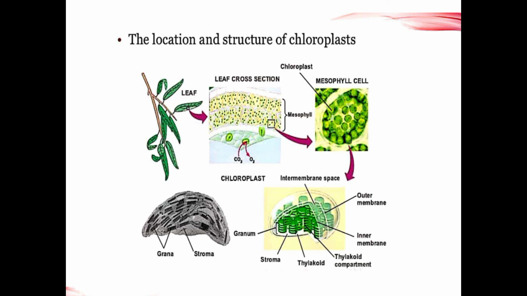The food production, the light harvesting process, is done here, in the first floor, that is the thylakoid membrane. Now you can see it very clearly in black and white. These are the sites where photosynthesis occurs. Once again I repeat: in the leaf there are mesophyll cells. Inside the mesophyll cell we have the chloroplast. Inside the chloroplast we have grana and thylakoid membrane. Inside the grana and thylakoid membrane the process is done, and that process we call photosynthesis.